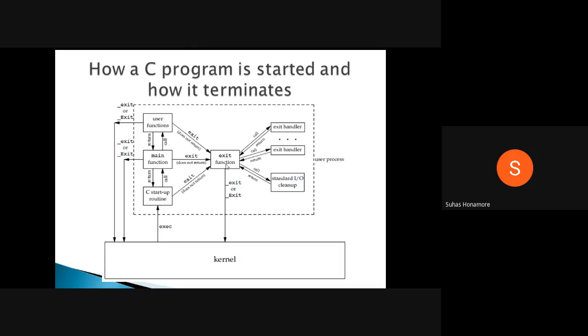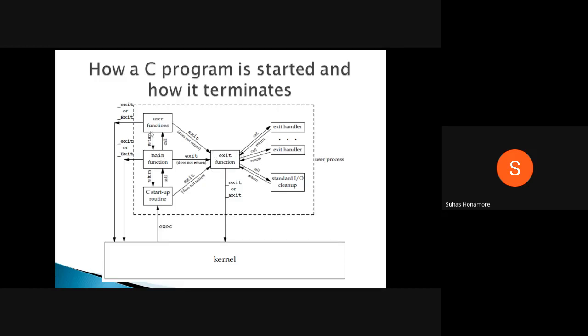There is a difference between exit and underscore exit. Exit is a function that will be executed in the user process. It is a function written in the library, the stdlib.h function, so whatever functionality it does, it does under the user process space.